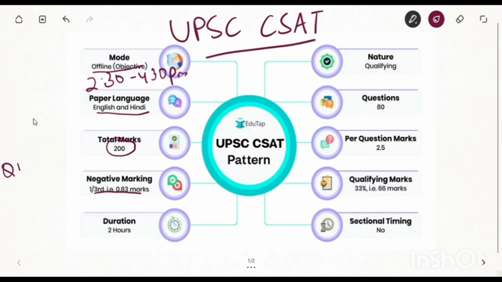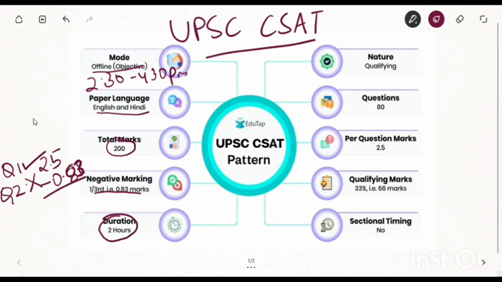The negative mark is added, which is 1 by 3. So 1/3 of the total mark will be deducted, which is 0.83. So if in question 1 you scored it correct, and question 2 you scored it wrong, you will be granted 2.5 minus 0.83. And the duration of the exam is 2 hours.